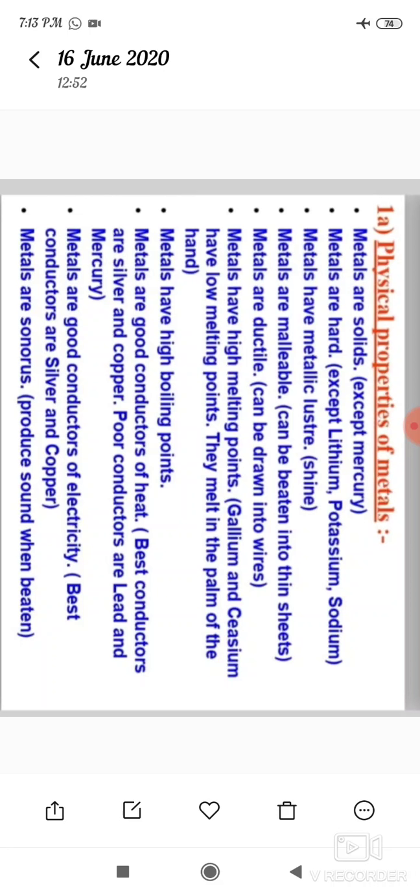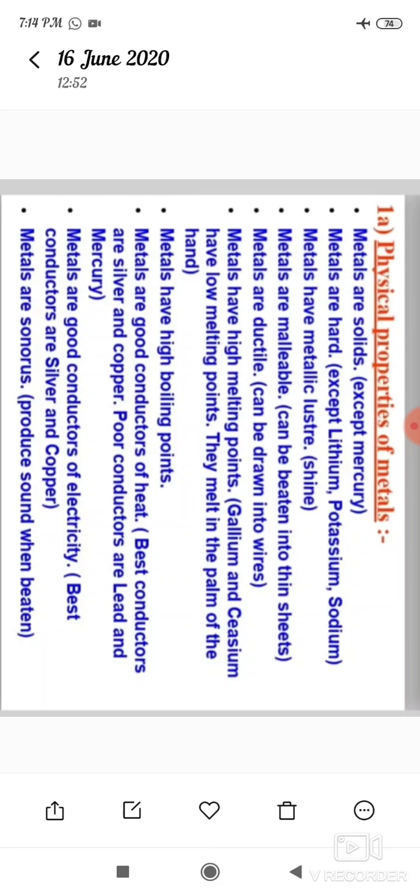And some metals are ductile. What do you mean by ductile? Ductile means metals can be drawn into wire. That's why it is called ductile.